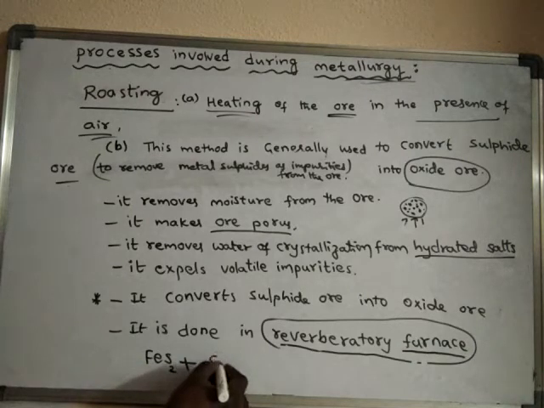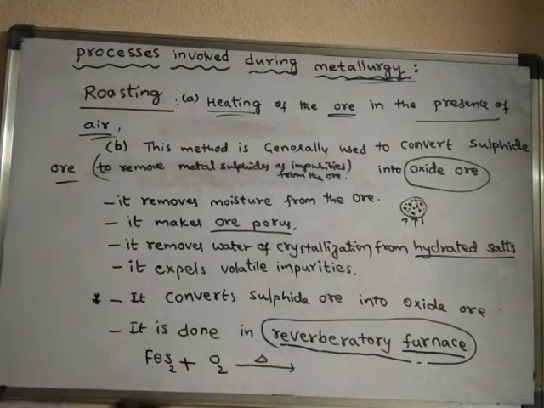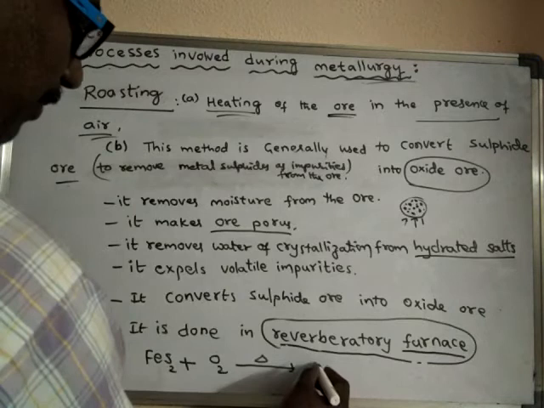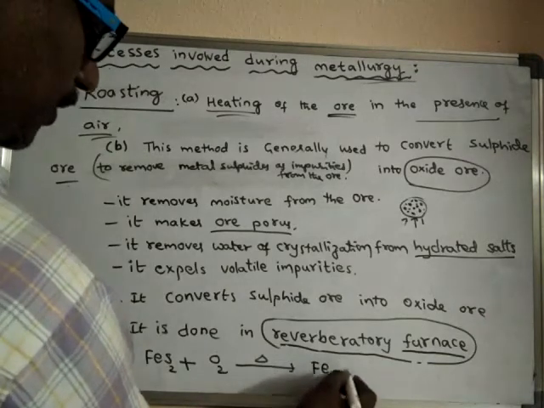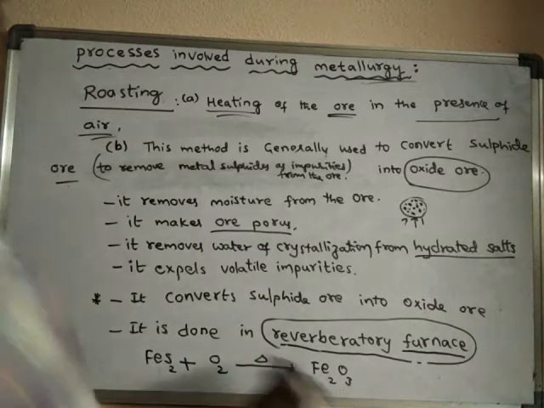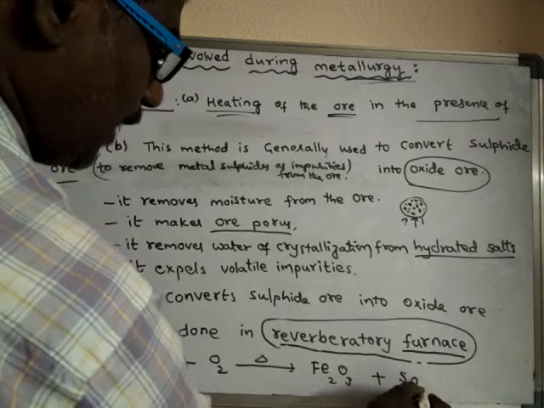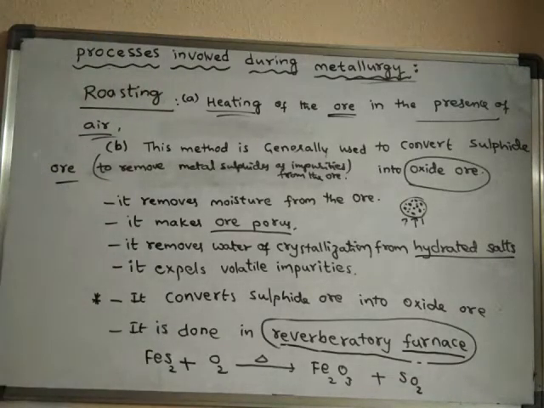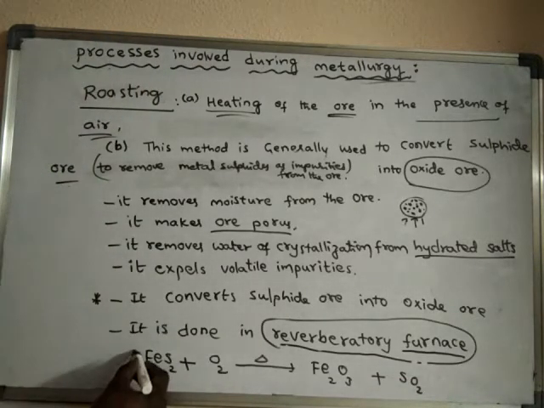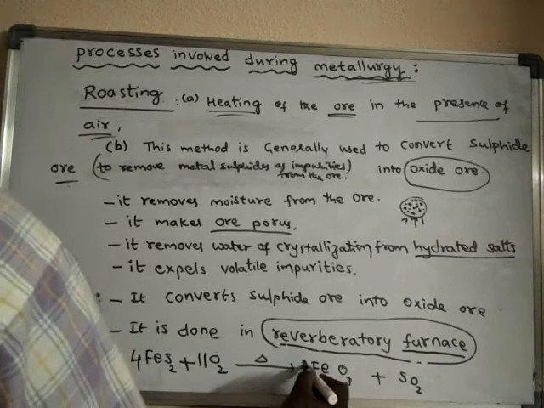When iron sulfide is heated in the presence of air, what happens? The iron will convert into its oxide, ferric oxide, and the sulfur is also converted into its oxide, sulfur dioxide. If we balance this, finally we will get the balanced equation like this.